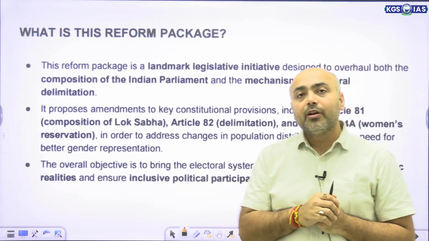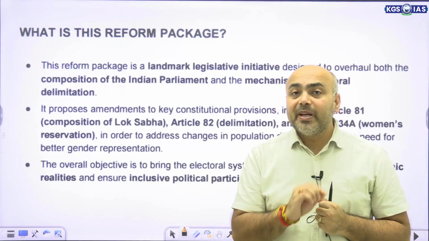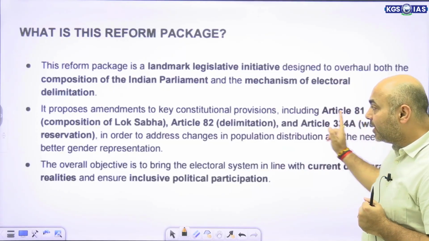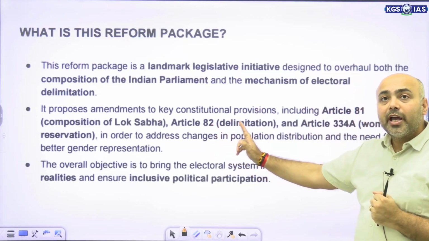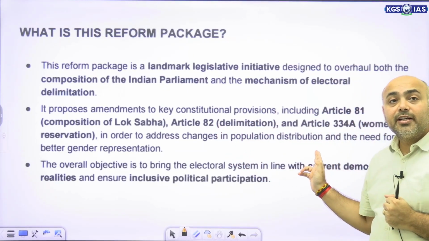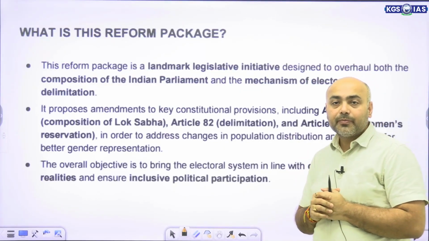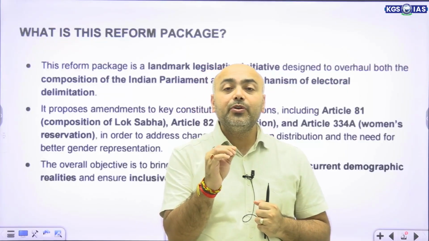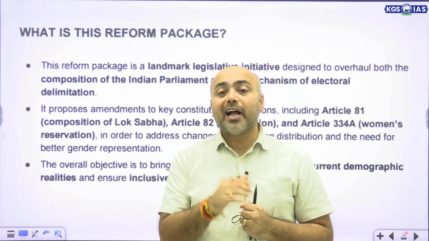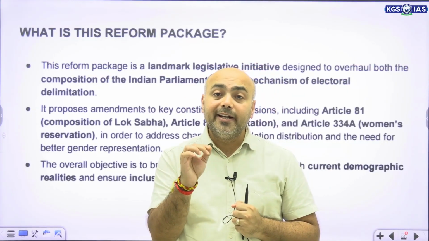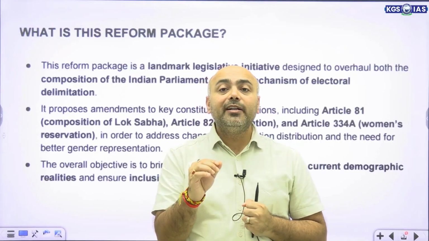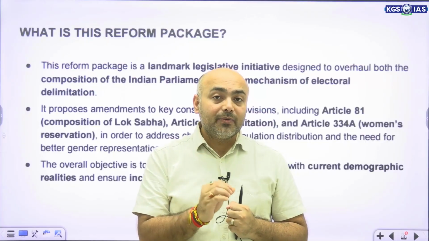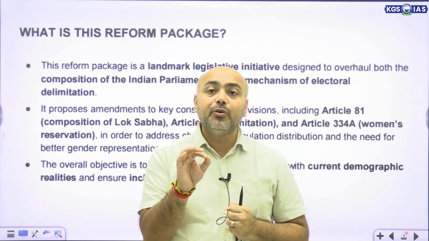Okay, now the package basically wanted to amend Article 81, Article 82, as well as Article 334A of the Constitution. Article 81 deals with the composition of the Lok Sabha. Article 82 deals with delimitation, and Article 334A of the Constitution deals with reservation, in this case, the women reservation.